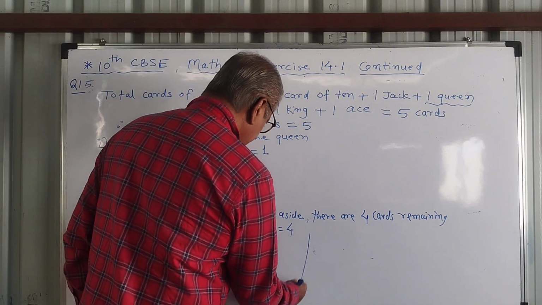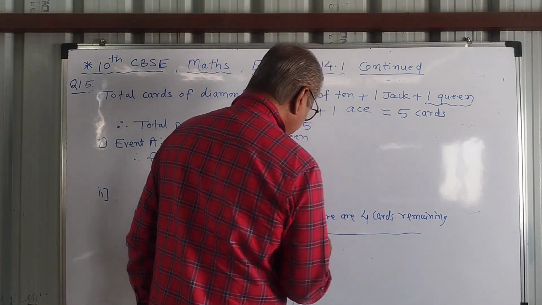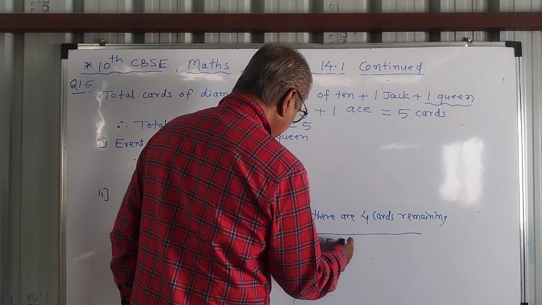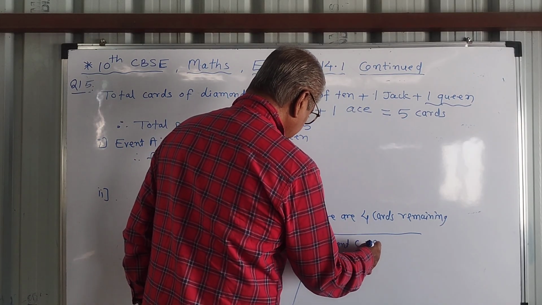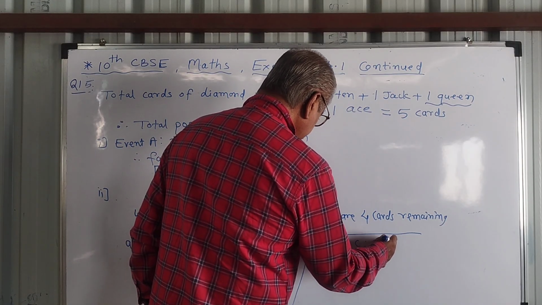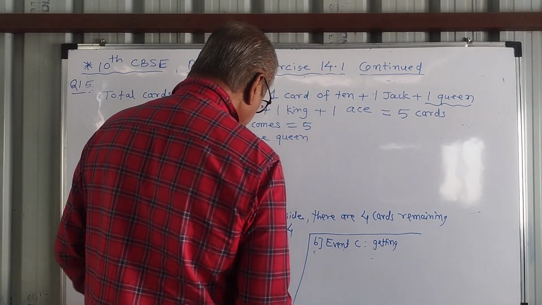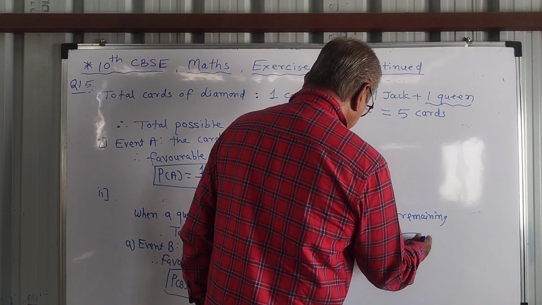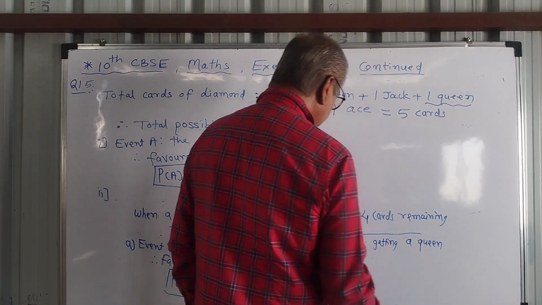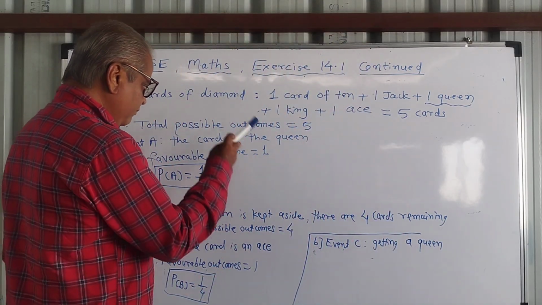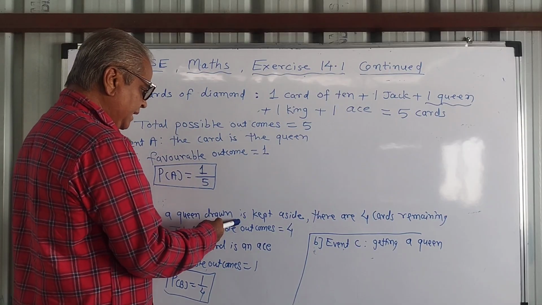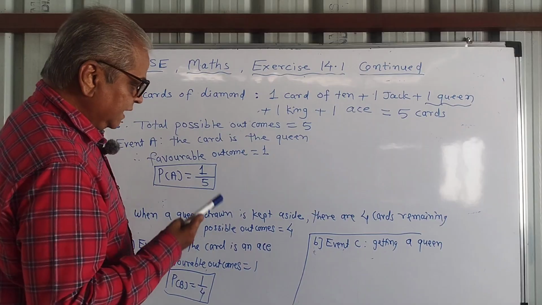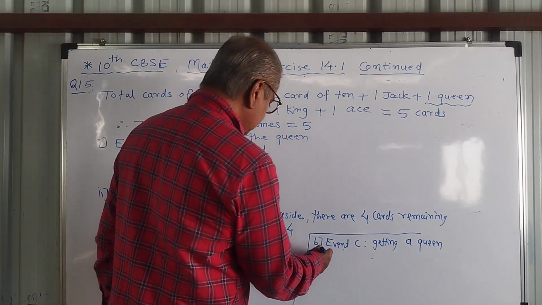For sub question B, event C, getting a queen. Now see, the queen drawn in sub question 1 is kept aside. Now there is no queen in these 4 cards. That's why favorable outcomes is equals to 0.